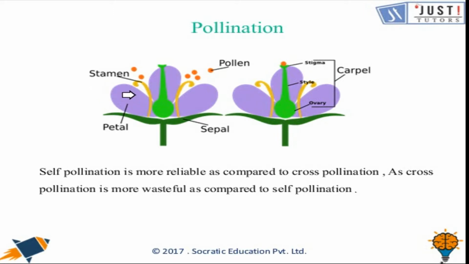Here you can see the stamen, the male reproductive part, and this is the second flower of the same type. So this picture represents self-pollination. Self-pollination is more reliable as compared to cross-pollination, as cross-pollination is more wasteful. So most of the time self-pollination gives good results in terms of reproduction.